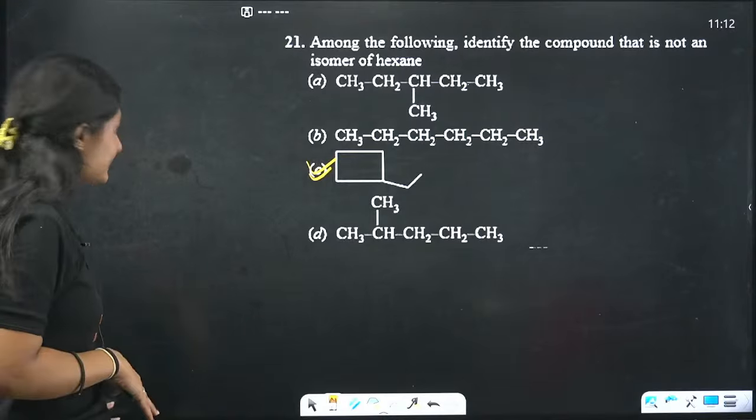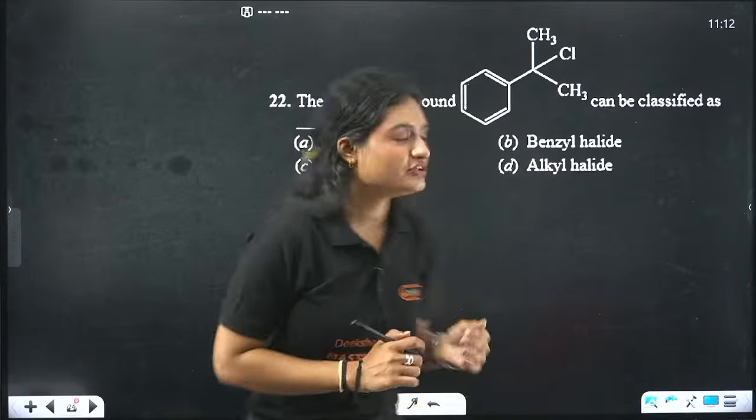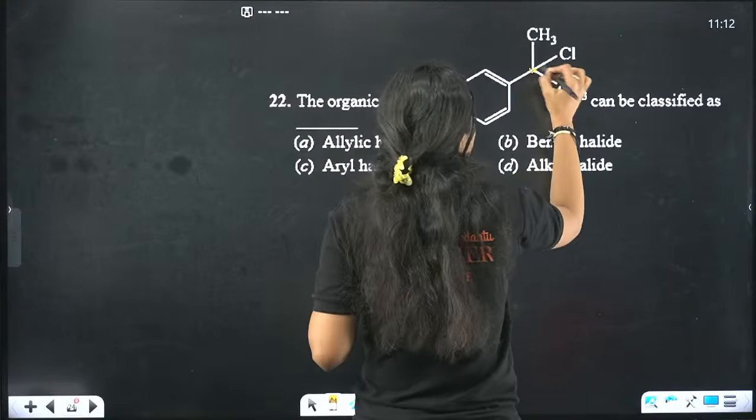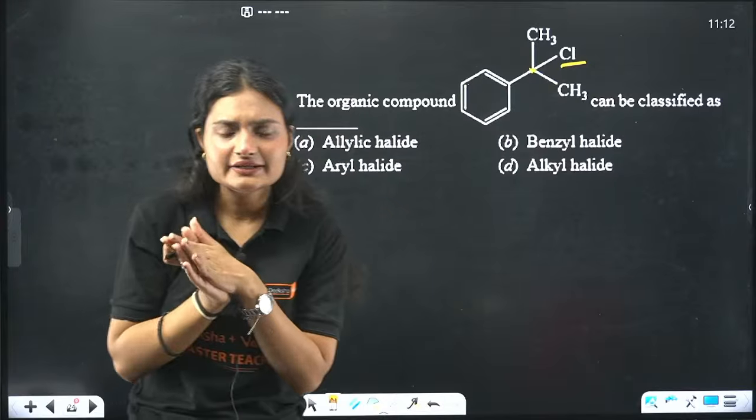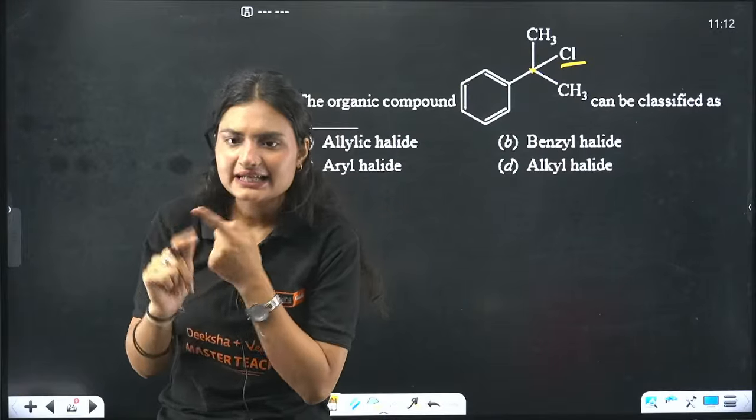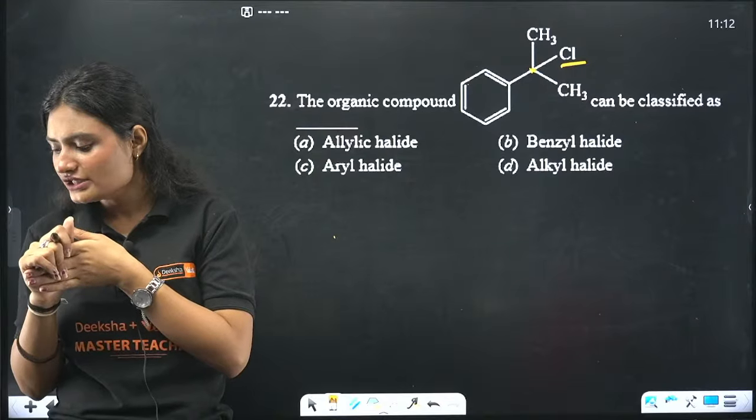Next question. The organic compound can be classified as, how do you classify it? We have this carbon here, and this carbon is forming a bond with chlorine, right? So it's a halide. What kind of halide is it? Allylic halide, benzylic halide, aryl halide, alkyl halide. What kind of halide is it?